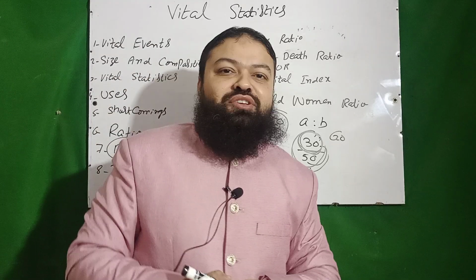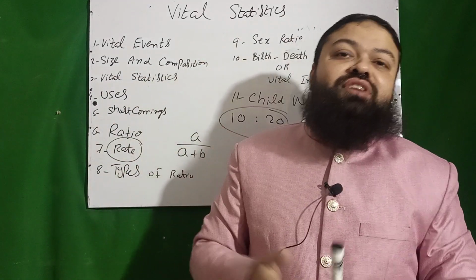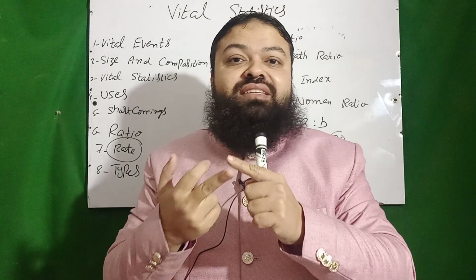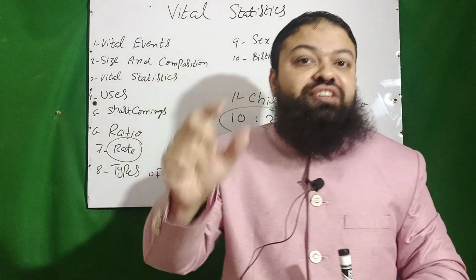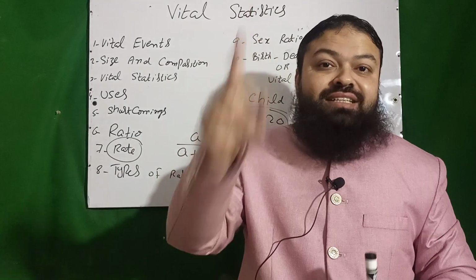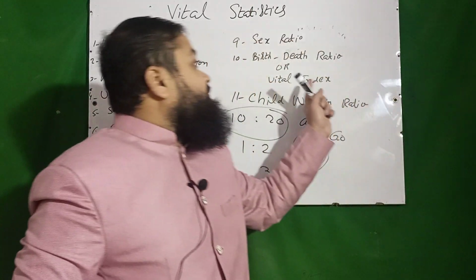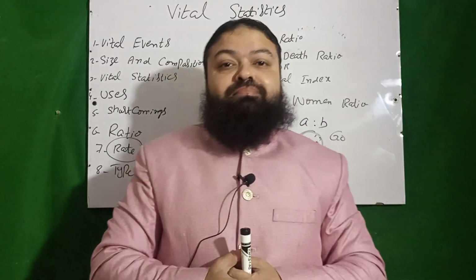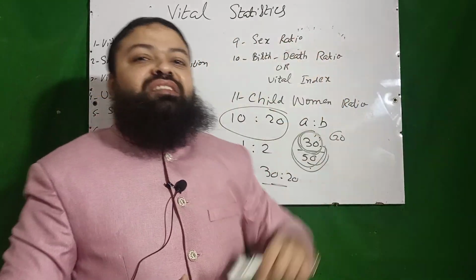Then the types of ratio. There are important types of ratio. There is sex ratio, there is child-woman ratio, and there is birth-death ratio, which is also called vital index, and that is a question for the written test as well as the interview. Its interpretation can also be asked in the exam. What is sex ratio?